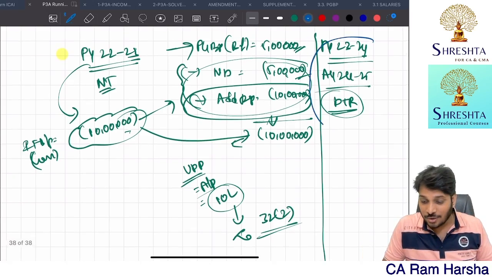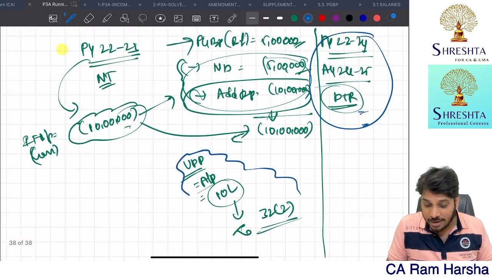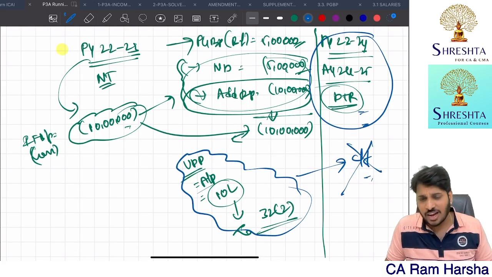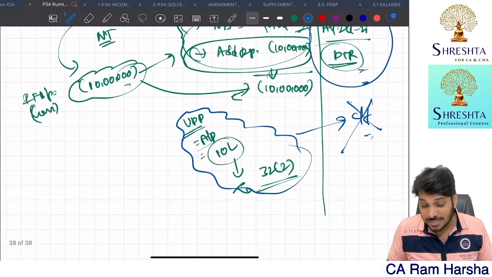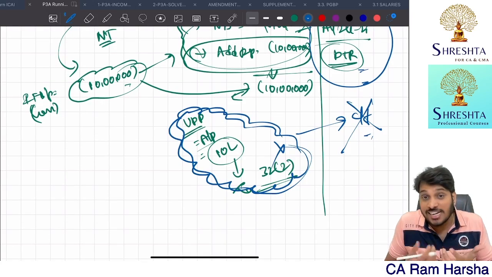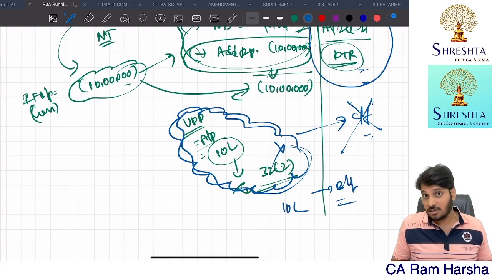Now, this year I want to declare under DTR. If I declare under DTR, I can't carry forward unabsorbed depreciation. Yes, agreed. What the department is saying is that whatever unabsorbed depreciation, in our example 10 lakhs, that was brought forward here, I can't set off and can't carry forward further. Okay, it was brought forward because last year I carried it forward.